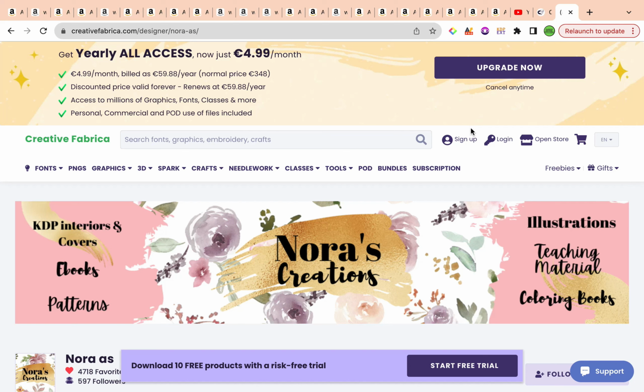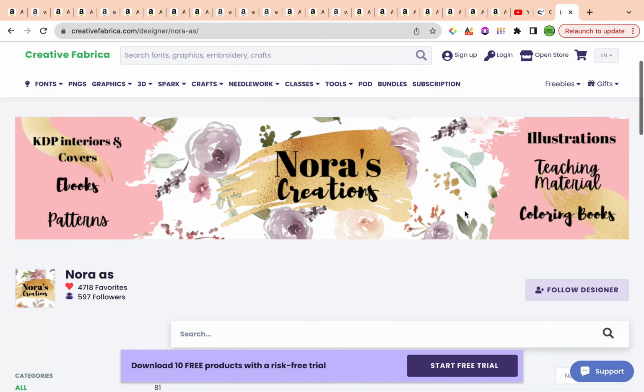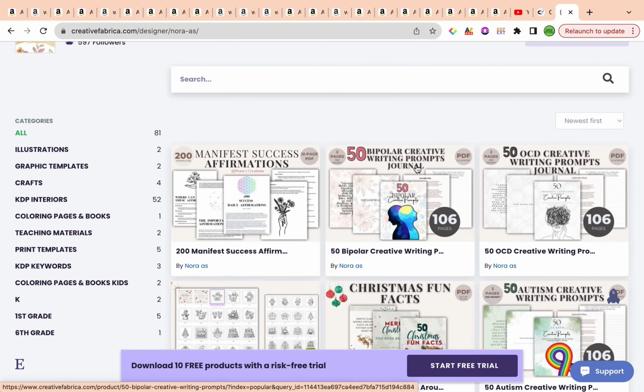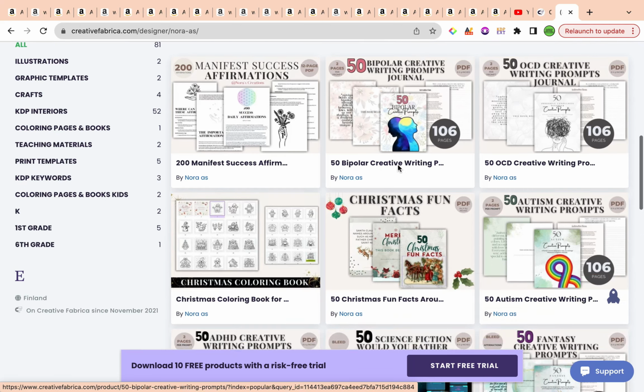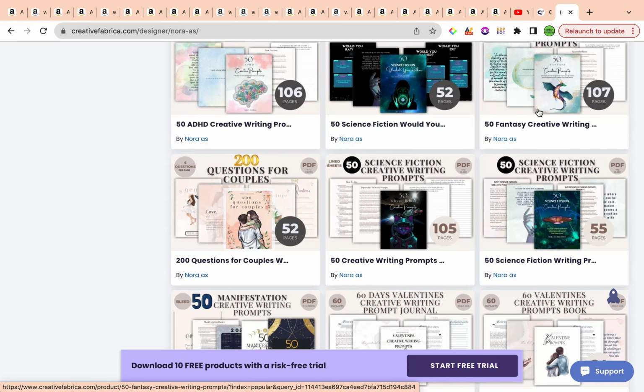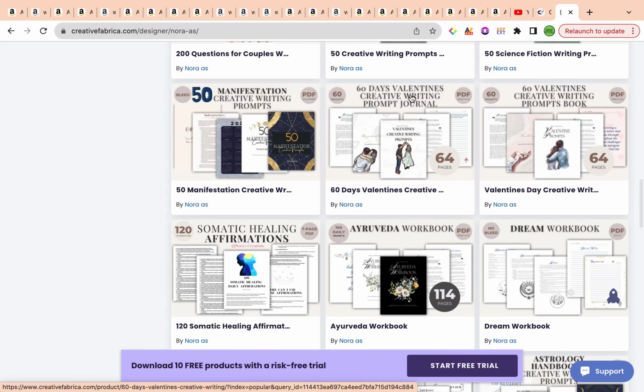Alternatively, you can create a prompt journal that you can sell as a paperback on Amazon KDP. And here in my storefront, I have created a couple of creative writing prompts that are themed. This one's for coping and healing and helping to process and manage OCD, bipolar. This one's for autism. This one's for ADHD, a fantasy creative writing prompt, a science fiction creative writing prompt, as well as many more. 2 prompts related to Valentine's Day, a manifestation one. So the choice is up to you.